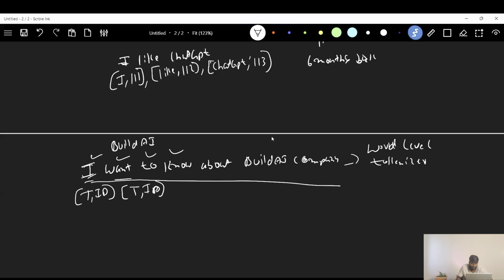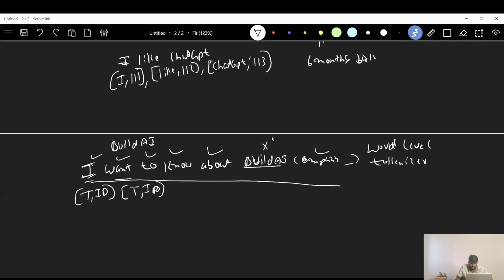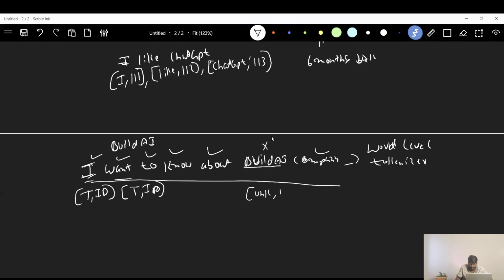These are all normal words, right? But the single word Build AI might not be present during the training stage of this word level tokenizer. During the training phase of this word level tokenizer, it didn't see this word. For this, it might give an unknown token and ID.